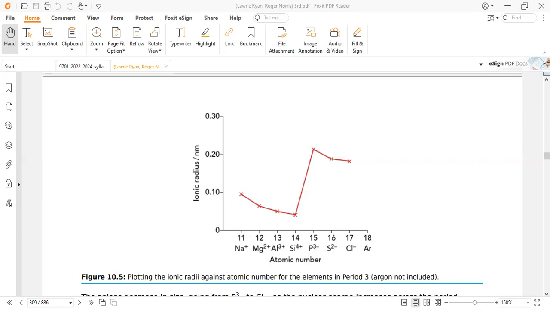If we move from the silicon ion to the phosphorus ion, the ionic radius increases because of the change in shell. This configuration is 2p6 and this configuration is 3p6.